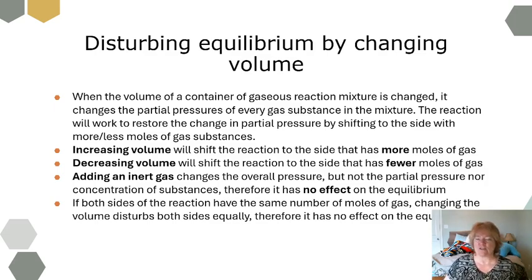If both sides of the reaction have the same number of moles of gas, like I have 1 mole of this plus 1 mole of that gas makes 2 moles of this product gas, and they're both 2 moles on each side, then changing the volume disturbs both sides equally, therefore has no effect on the equilibrium. So it only is going to be disturbed when there's a difference in the number of moles of gas substances on the reactant and the product side.